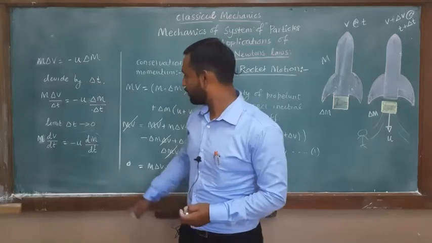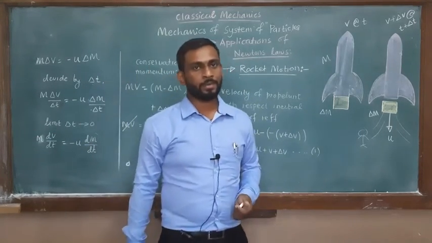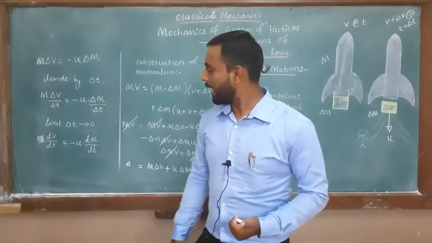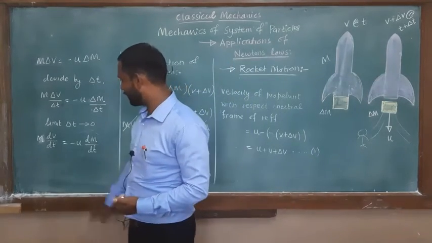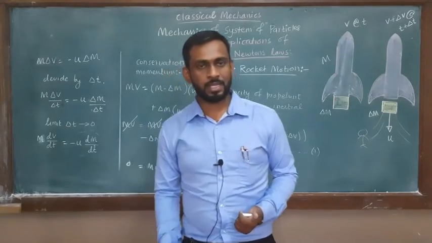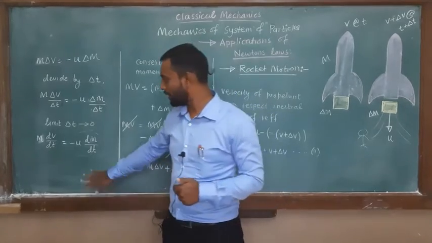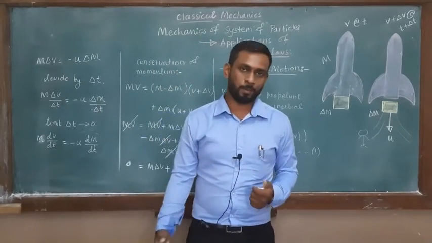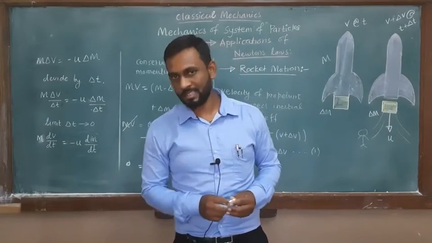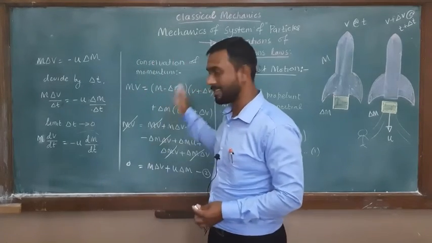So you have to provide force against the direction of the gravitational force of the earth, and only then does the rocket go in the vertical direction. In the assumptions, we are dealing with the motion of the particle where g is constant throughout the motion. The second assumption is the motion of the rocket in a non-resistive medium, so the resistance offered by the medium is negligibly small. Those are the assumptions we made while studying this rocket motion.